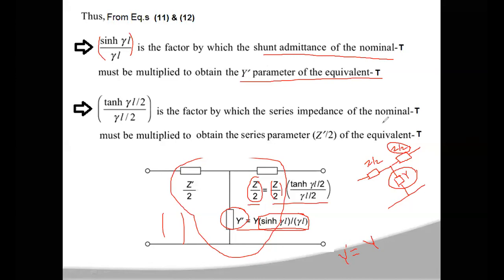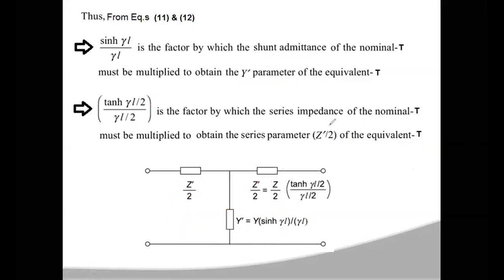So if you multiply the series impedance of nominal T, which is z by 2, with the factor tanh(γl/2) by (γl/2), then you will get the series parameter of your equivalent, which is z dash by 2. Have you understood? If you have the nominal T network parameters, you can calculate the equivalent T network parameters.